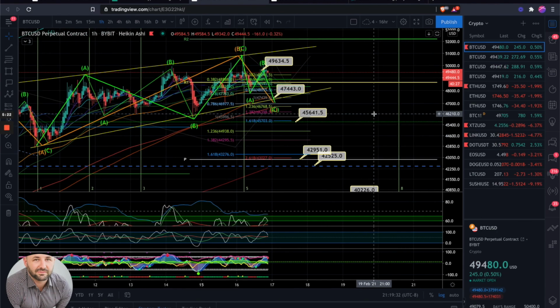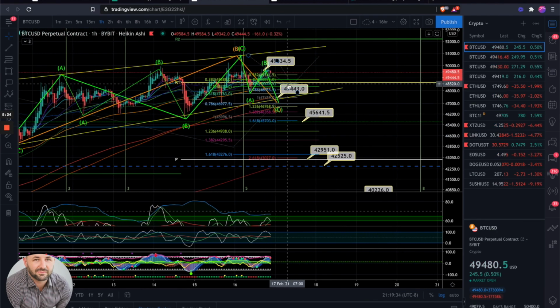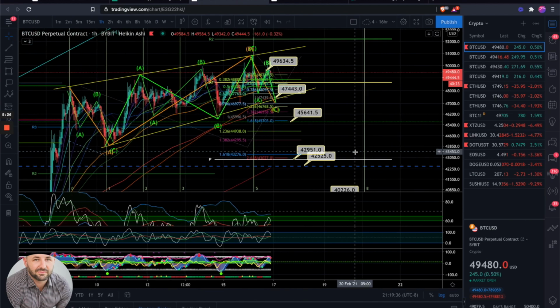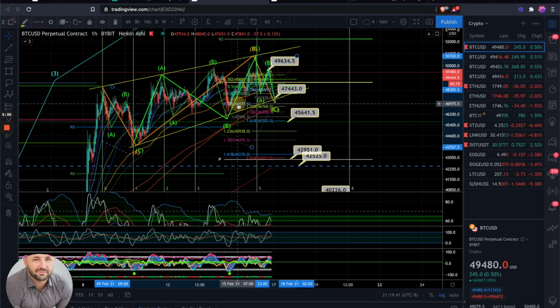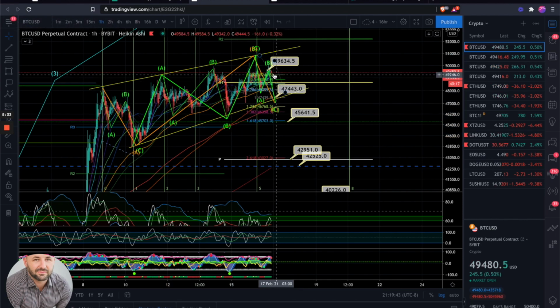All right. So like I said, I'm looking for one more little leg down. It honestly wouldn't surprise me if we, let me take some of these other fibs off here. So we have this right here at the 1. We also have this, I believe that's the 50 EMA on the 1 hour, that we could potentially touch and bounce off of. So that's one that we want to watch and pay attention to.